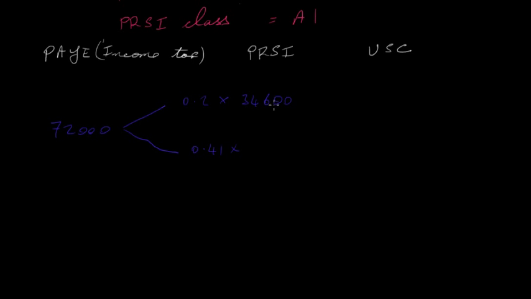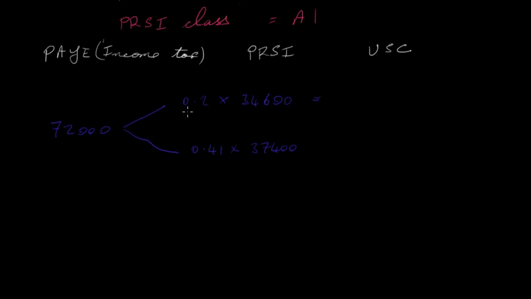If you subtract 34,600 from this amount, the amount left over is 37,400. These two together make up the person's gross salary, so if you add these two together, you should get 72,000. Okay, so let's work these two out.